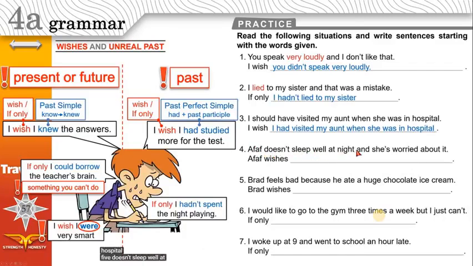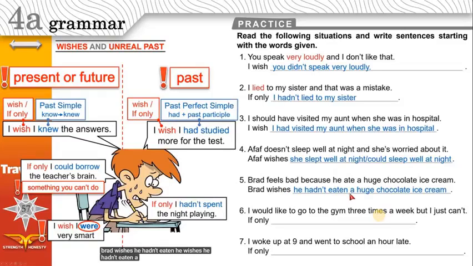Afaf doesn't sleep well at night. Doesn't, present simple. Every day she doesn't sleep well at night and she's worried about it. Afaf wishes she slept well at night. Or you can use could if you like. Afaf wishes she could sleep well at night. Brad feels bad because he ate a huge chocolate ice cream. Ate. He did this in the past. Brad wishes he hadn't eaten. He wishes he hadn't eaten a huge chocolate ice cream.